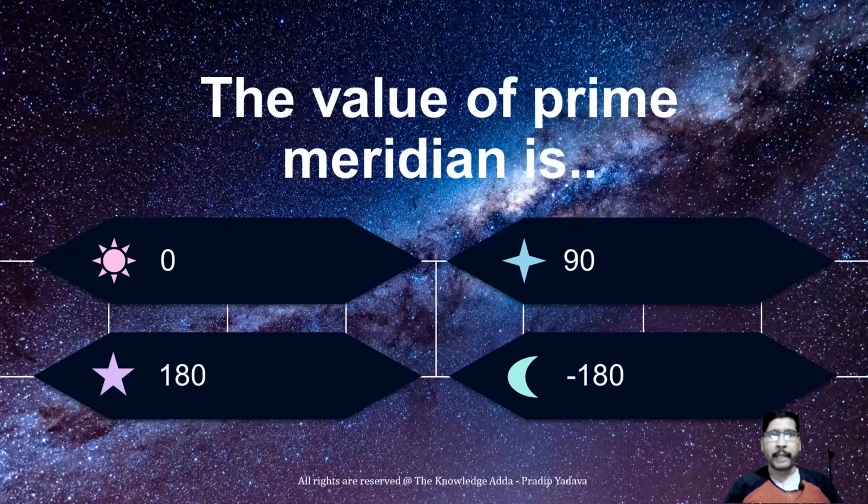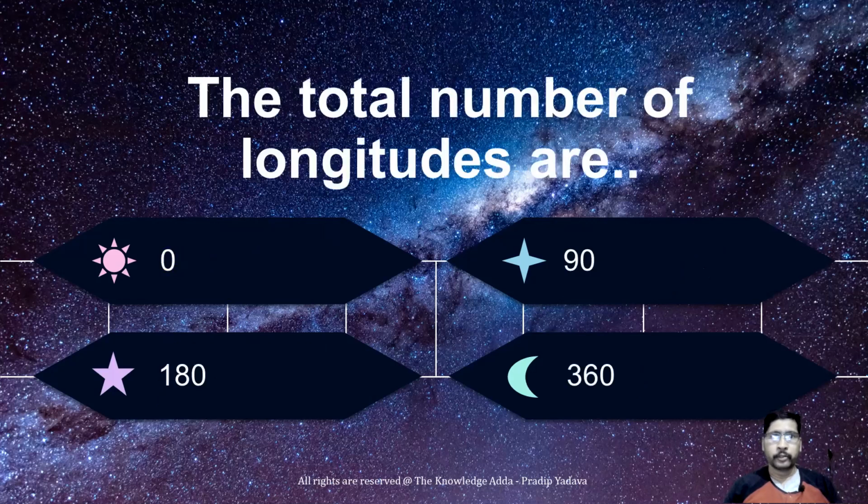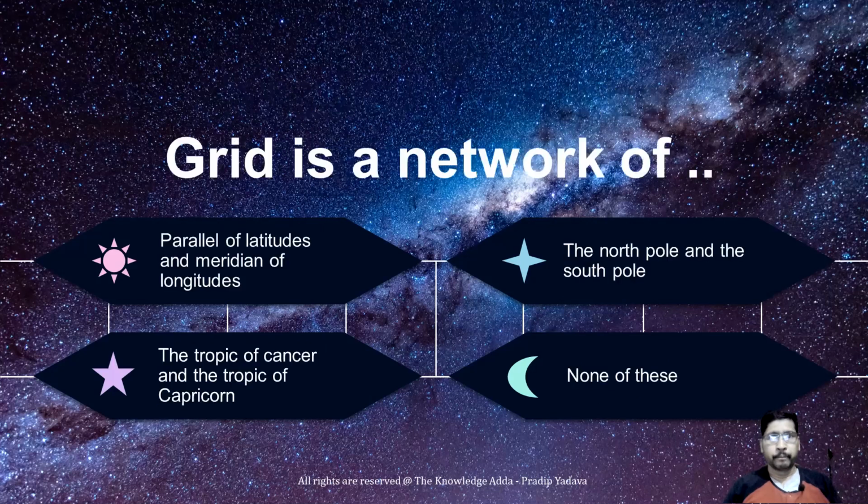The value of the prime meridian is 0. The total number of longitudes is 360. A grid is a network of parallels of latitude and meridians of longitude.